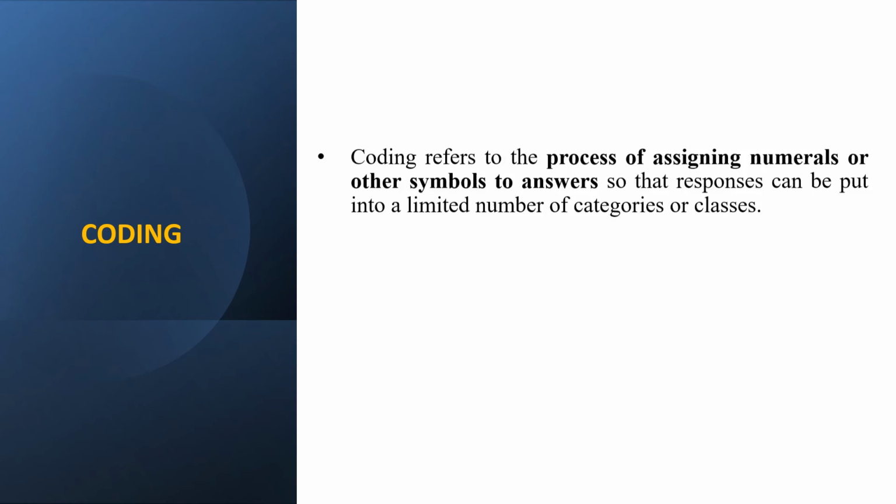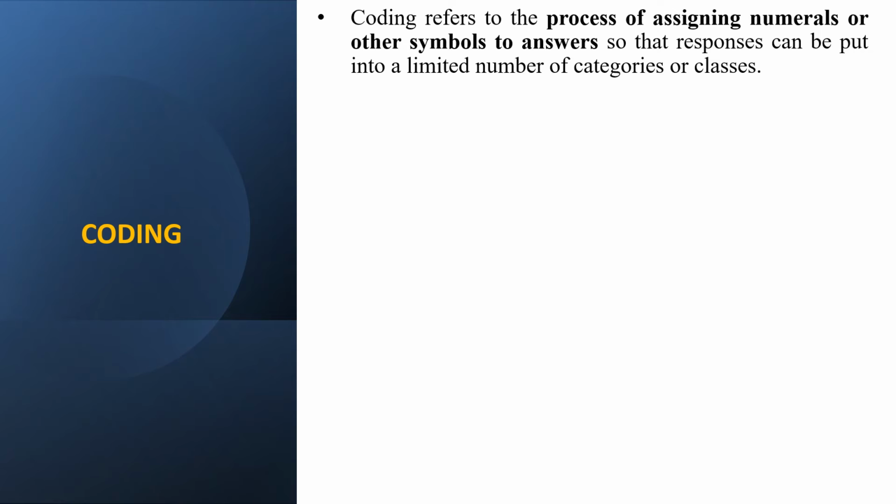Second step of data preparation is coding. Coding refers to the process of assigning numerals or other symbols to answers so that responses can be put into a limited number of categories or classes or series.